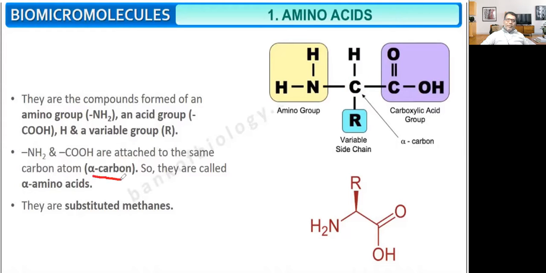This carbon is known as the alpha carbon, so they are called alpha amino acids, because the carbon of the carboxylic acid and the nitrogen of the amino group are connected with the same carbon. They are substituted methane, where hydrogens are substituted. Here there is one hydrogen and one R, which is the variable side chain.